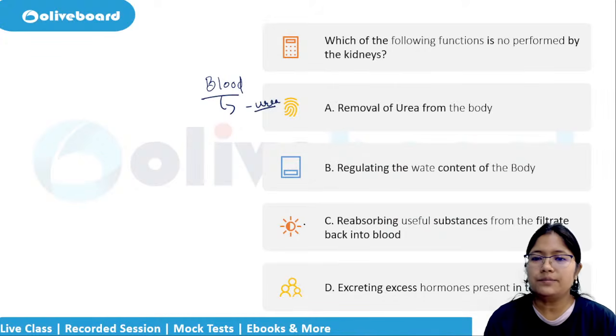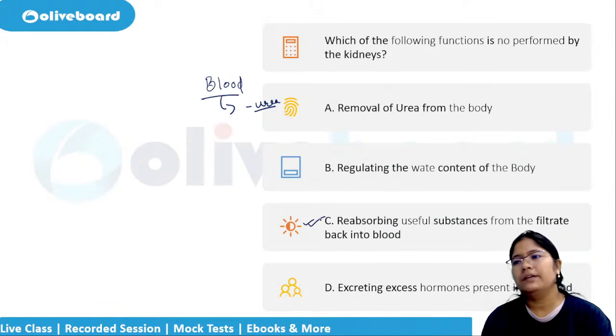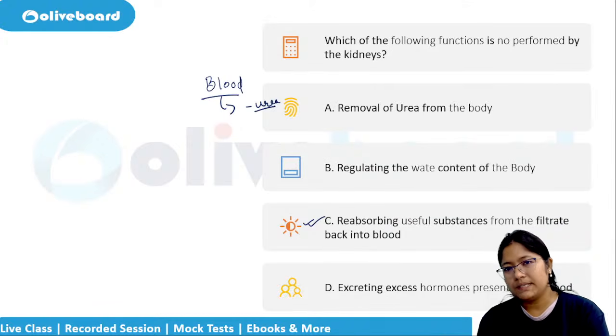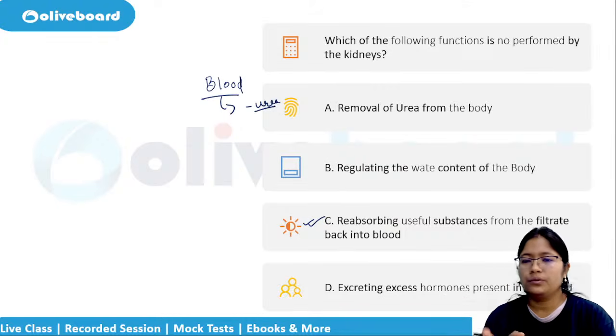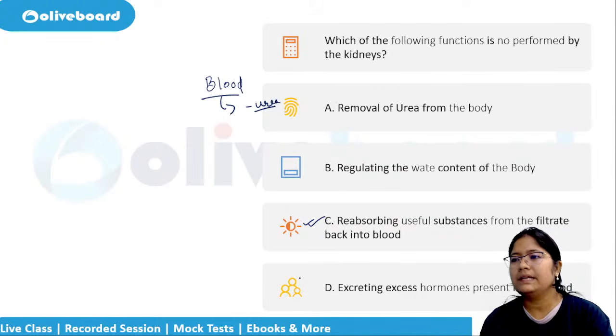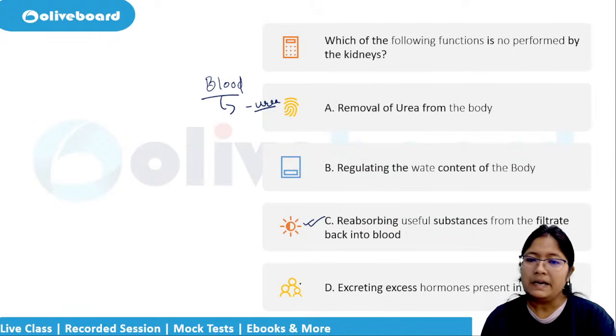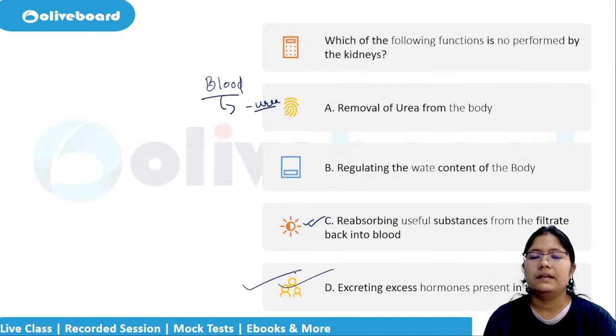Then it is reabsorbing the useful substances, which are, if there are any amino acids, proteins, etc., then that will be reabsorbed. We know that. So that is also there. Oh, this one came here. No problem. I'll read it for you. Excreting excess of hormones. Excreting the excess of hormones. So D is not done. Excreting the excess of hormone is not the function of the kidneys.